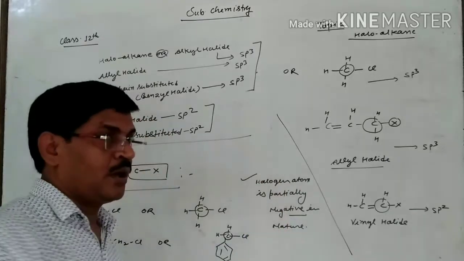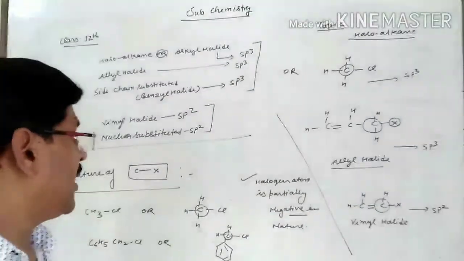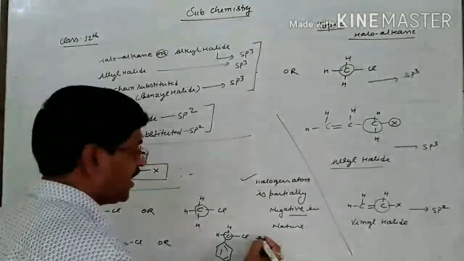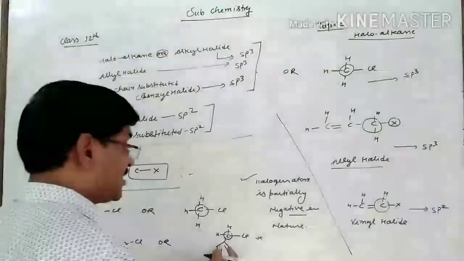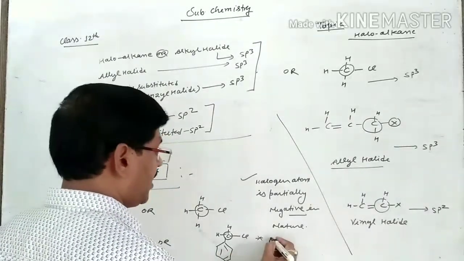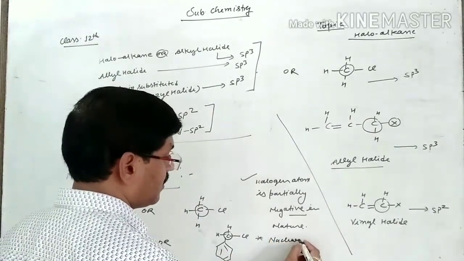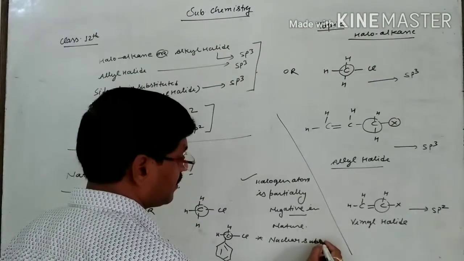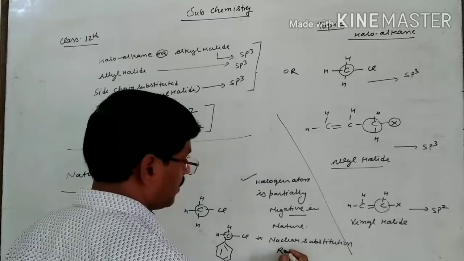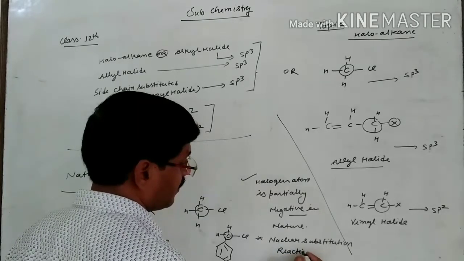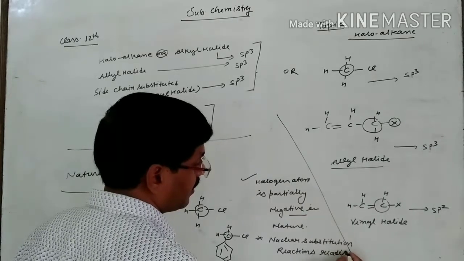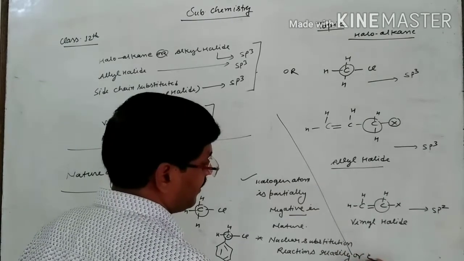Then the question arises, what is the effect of this if the halogen atom is partially negative? So remember, due to partial negative nature, this gives nucleophilic substitution reactions readily or easily.